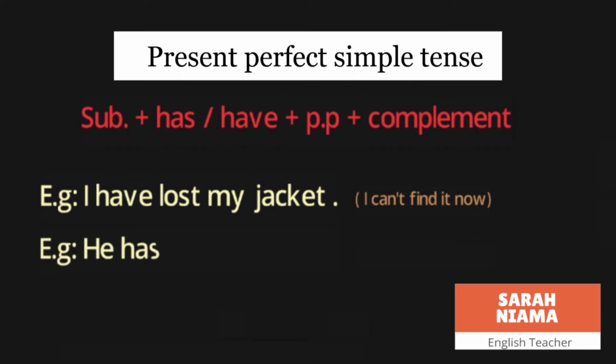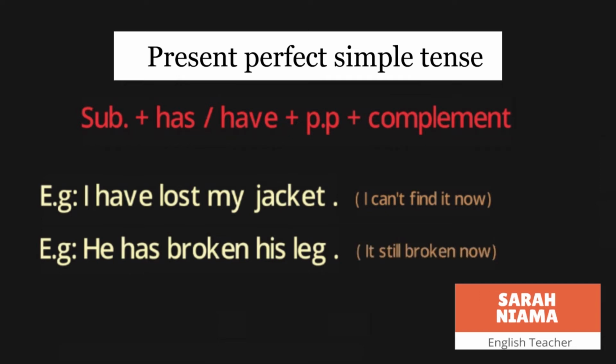Like he has broken his leg. هنا he is the subject and we put has because the subject is singular. Broken comes from the verb break means معناته يكسر. His leg is the complement. So المقابل راح يفهم أنه it is still broken now لأنه أنا استخدمت هذا الزمن اللي هو المضارع التام البسيط، فالمقابل راح يفهم أنه رجلي انكسرت ولحد الآن هي مكسورة.